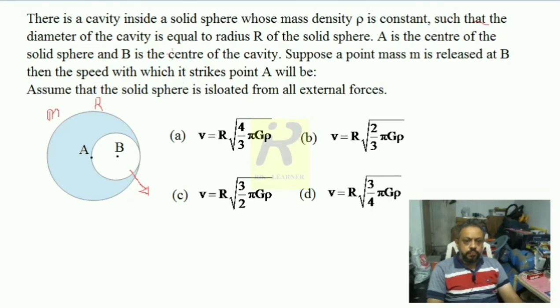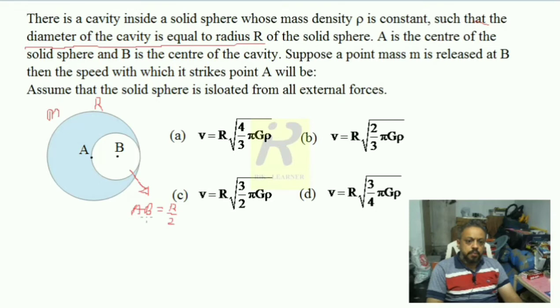It is said the diameter of the cavity, be careful about this statement, the diameter of the cavity is equal to radius. Diameter means from this point A to this end. So this complete width is r. That means the radius of this cavity, the distance between A and B, must be equal to r by 2.